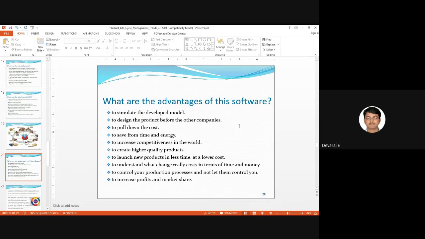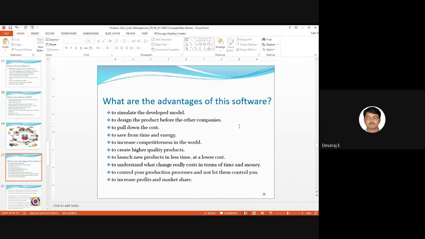I think this PLC, product life cycle management, is very important to understand. Depending upon the customer needs, who will manufacture first? Take coronavirus or COVID-19. The first manufactured product for COVID-19 was the vaccine. That is an example: the product manufactured first, depending upon the customer needs.